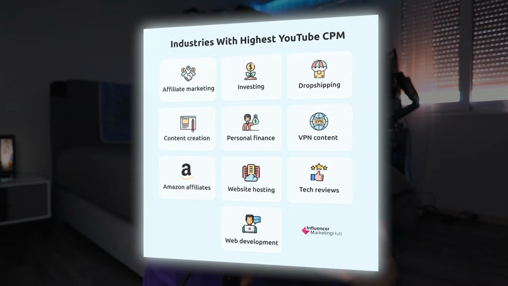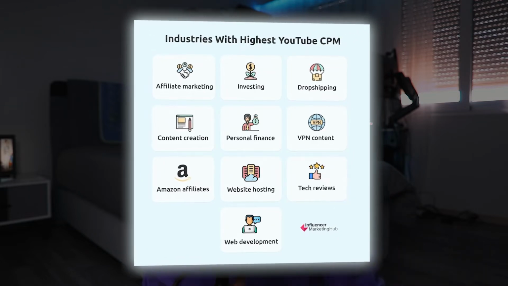So if you get views from countries like United States, Canada, Germany, United Kingdom, and have a channel that is about money, you will make the most money from YouTube. And these are the highest paying categories on YouTube that you can start and have the highest RPM rates. Basically, if it has to do something with money, it's gonna earn you money. Now, let's get back to the first question. How much does MrBeast make?